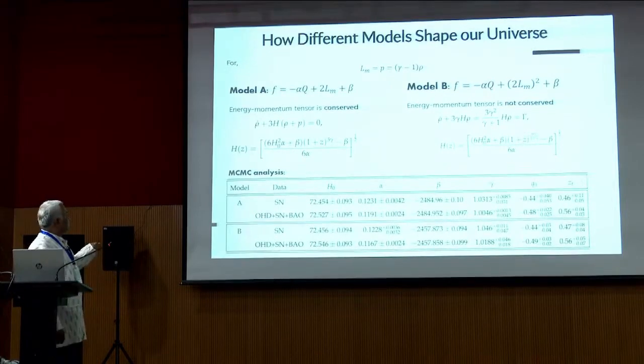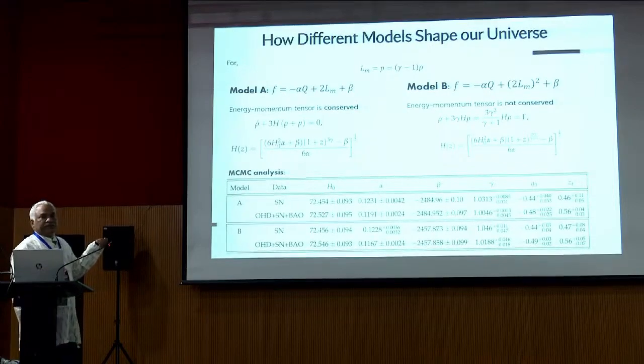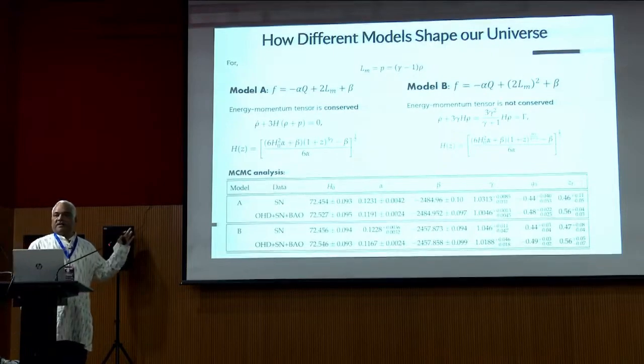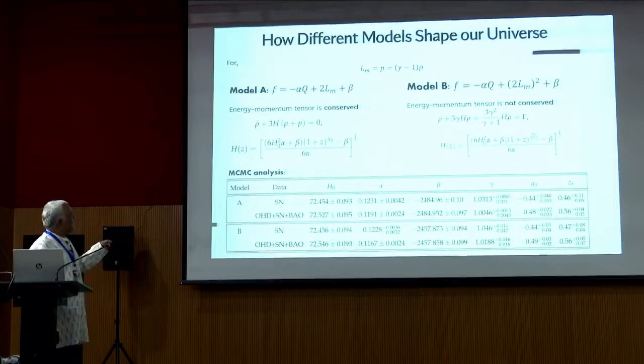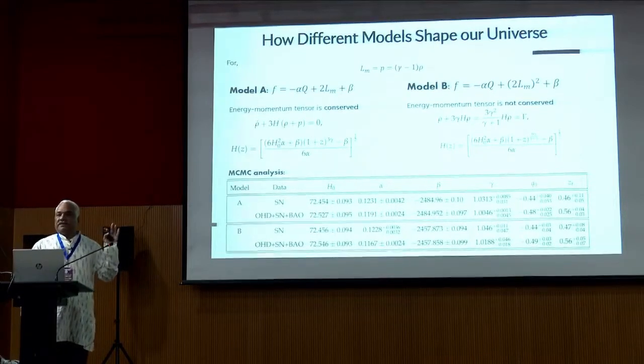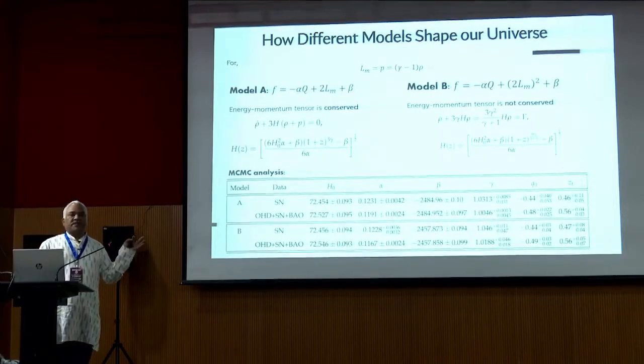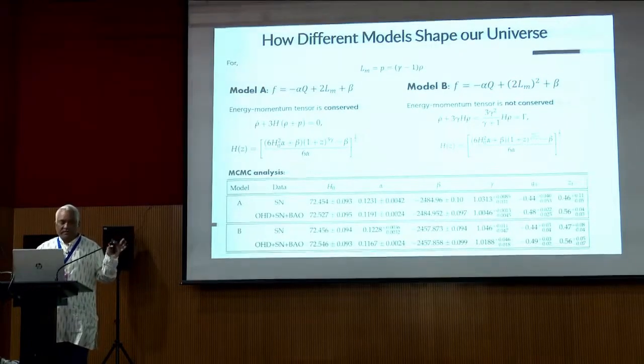In the linear form, there are two parameters, alpha and beta. And here it is a square form, the nonlinear form in model B. The matter Lagrangian we have considered is the pressure, which is gamma minus 1 into rho. If you take gamma as 1, then you get the matter form, and if you take gamma as 4 by 3, then one can get the radiation model. So both matter and radiation models you can obtain from this, considering gamma equal to 1 or gamma equal to 4 by 3.